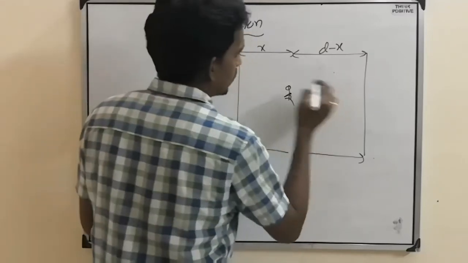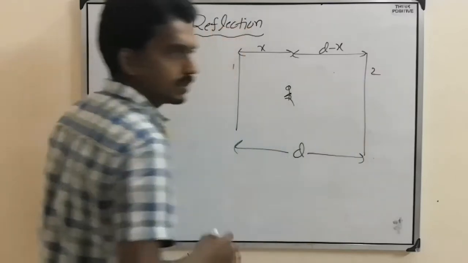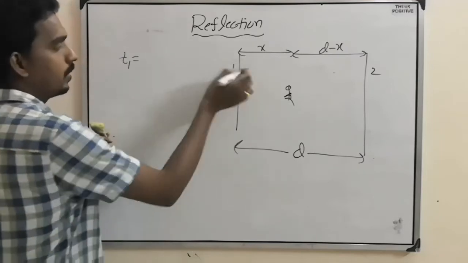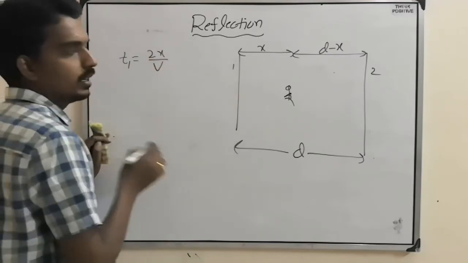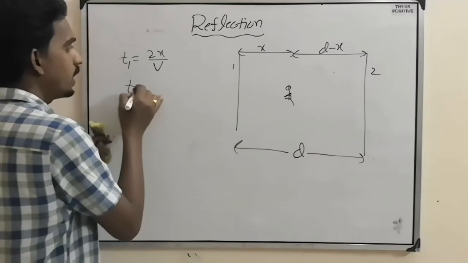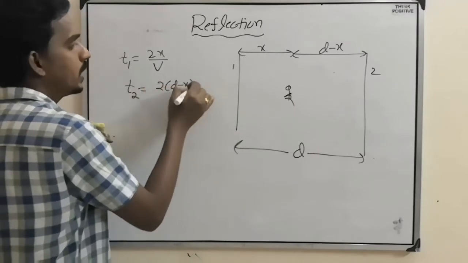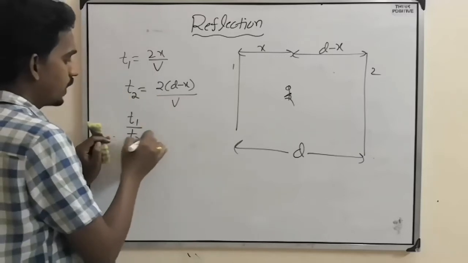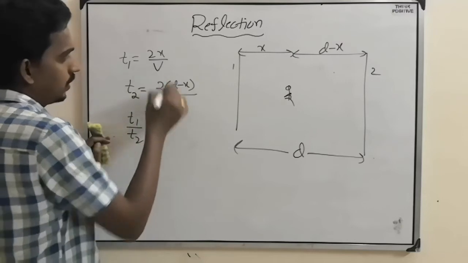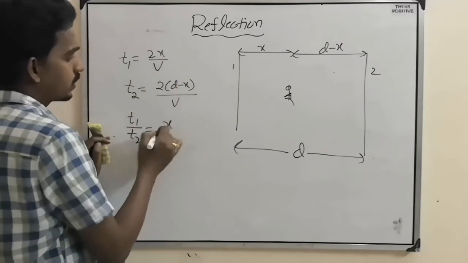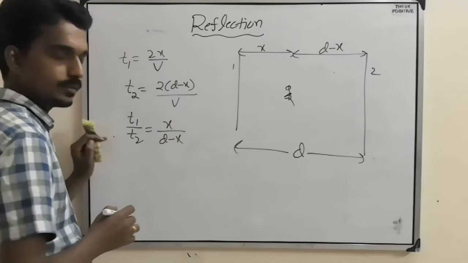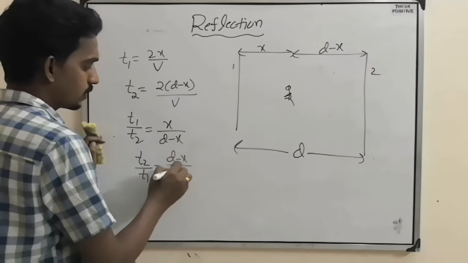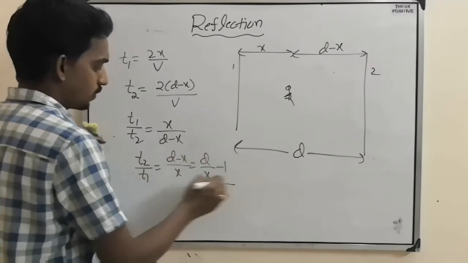If you take, this is, let's say, the first surface, this is the second surface. So the echo time from the first surface will be 2x by v, and the time taken for the second echo is 2 into (d minus x) by v. If they ask the ratio T1 by T2, then 2 by v will get cancelled. So x by (d minus x). Or T2 by T1 equals (d minus x) by x, nothing but d by x minus 1.